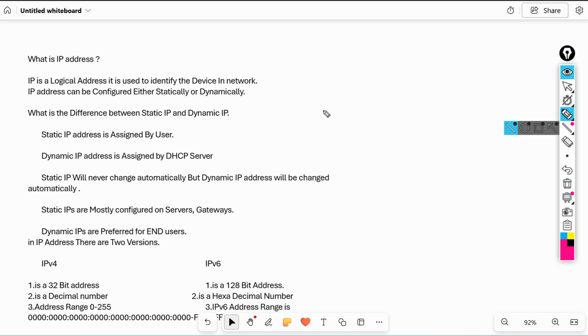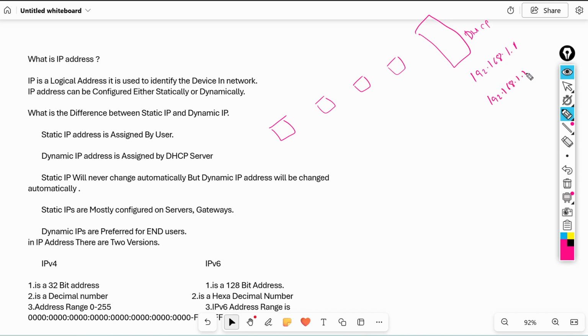For example, here I have some computers, computer 1, computer 2, computer 3, computer 4. Along with these 4 computers, I have one server. This is the DHCP server. In the DHCP server, there are some IPs. We need to give some range here, 192.168.1.12 to 192.168.1.100. This is the IP address format. We will discuss later what is the format and what is the range, just to understand here.